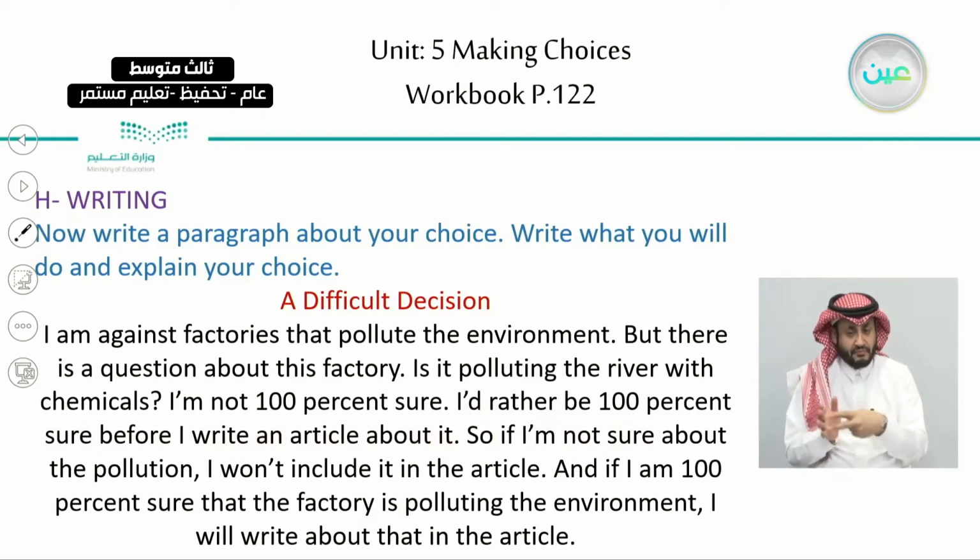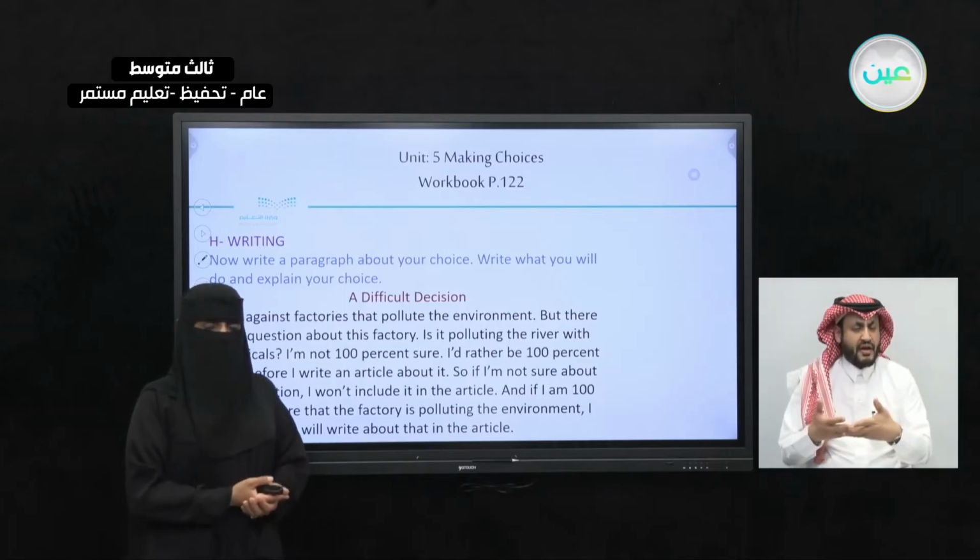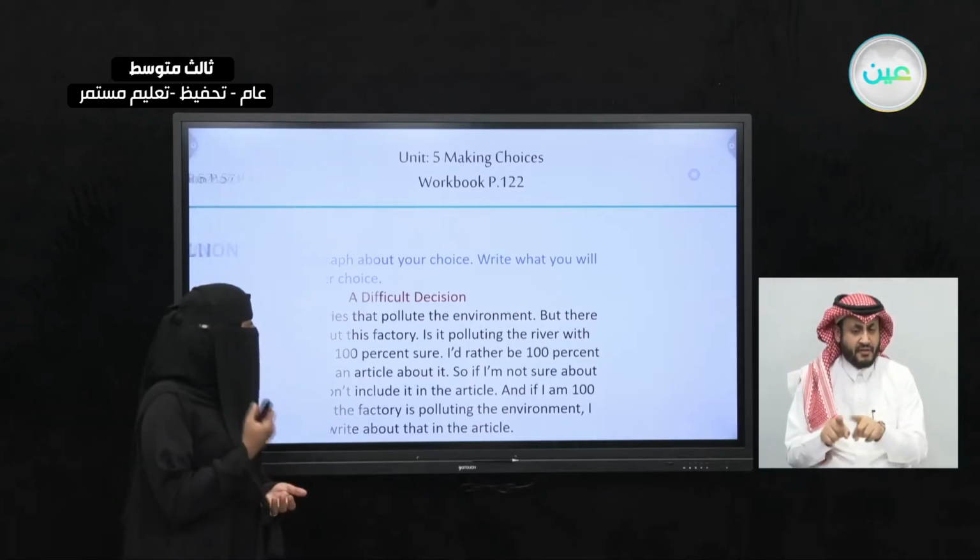So if I'm not sure about the pollution, I won't include it in the article. And if I'm 100% sure that the factories is polluting the environment, I will write about that in the article. Okay? So this is the sample of the writing. I'm sure you did it. Share your choice with your classmates.